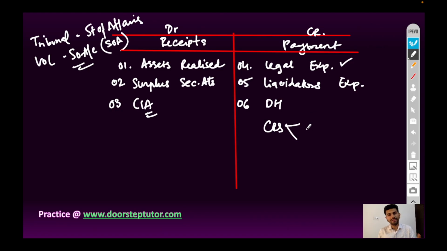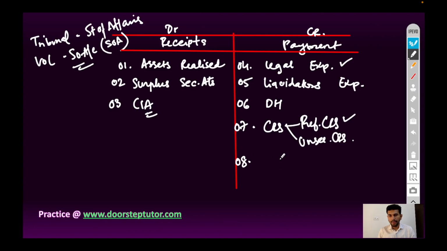Creditors can be further classified into preferential creditors. Preferential creditors are government tax, outstanding amount of salaries, wages, and pension fund, provident fund, etc. Gratuity fund. Next, unsecured creditors. These are the persons from whom goods are purchased on credit and money is payable.